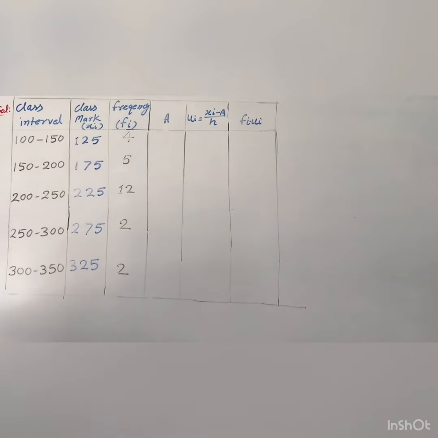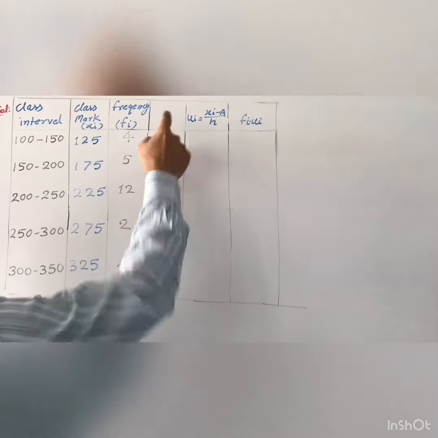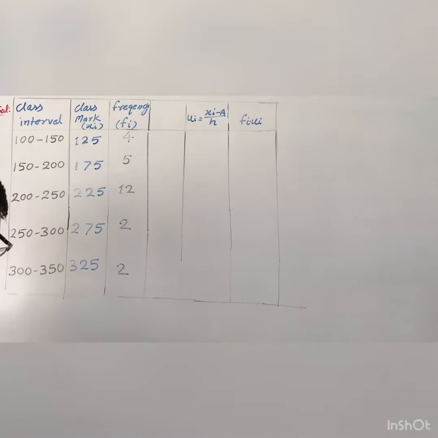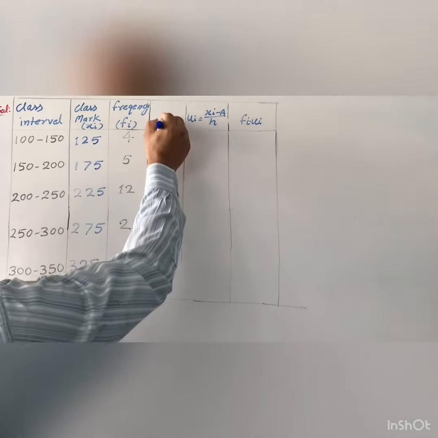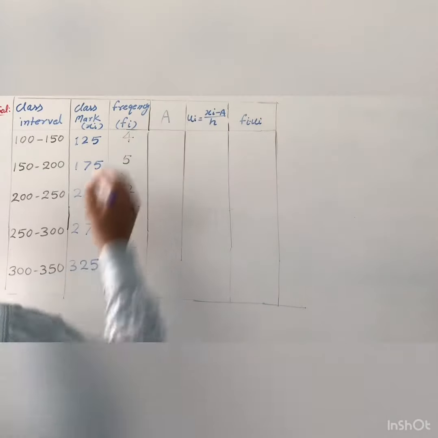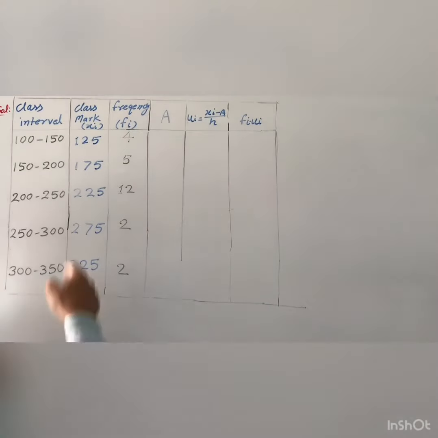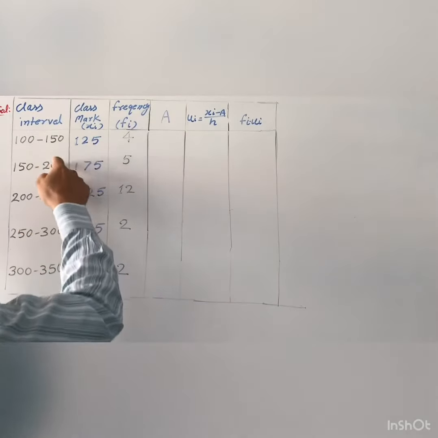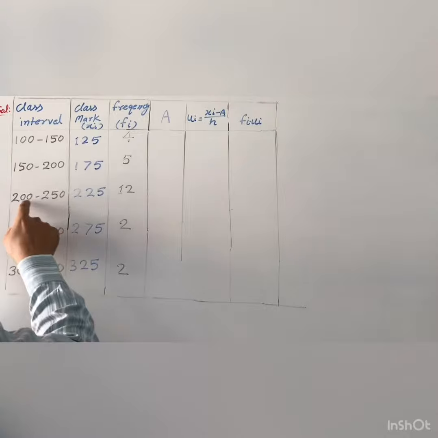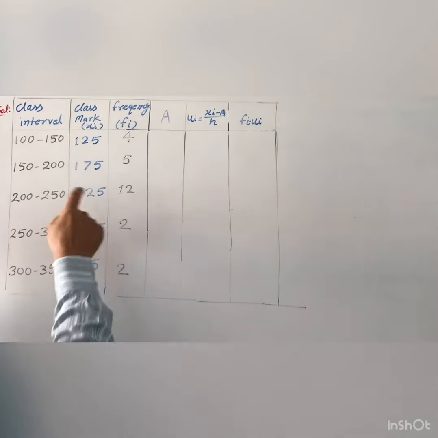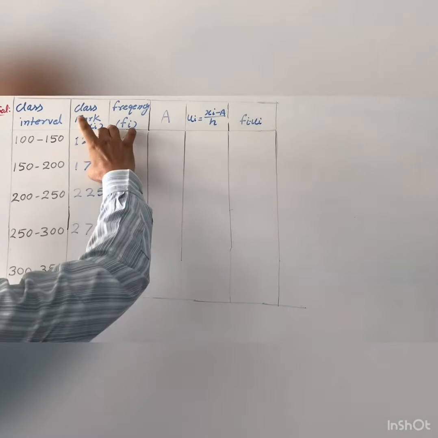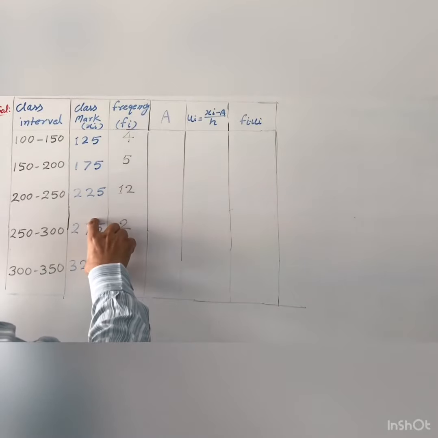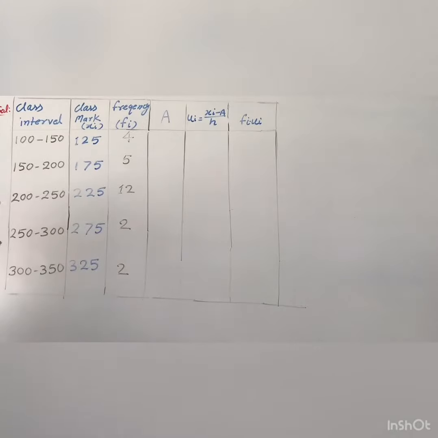Now, you find once again the assumed mean A. The assumed mean is the middlemost value of the given data. So here you count how many class intervals are given, that is 1, 2, 3, 4, 5. So the third one is the middlemost value, means 2 just above 225 and 2 just below 225.